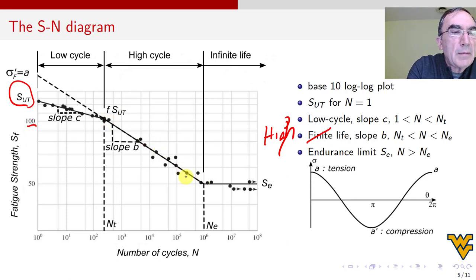Now, remember, how do I make these points? To make these points, I start at 10 to the 0, that is one cycle, so I'm going to do this once in the machine, and I want the specimen to break. So the amount of stress that I dial up in the machine is SUT. Since I know the material breaks at SUT, as soon as the specimen does this, boom, it breaks. So I'm going to get this point. Now, there's no point putting more stress because it's going to break. So we put less stress.